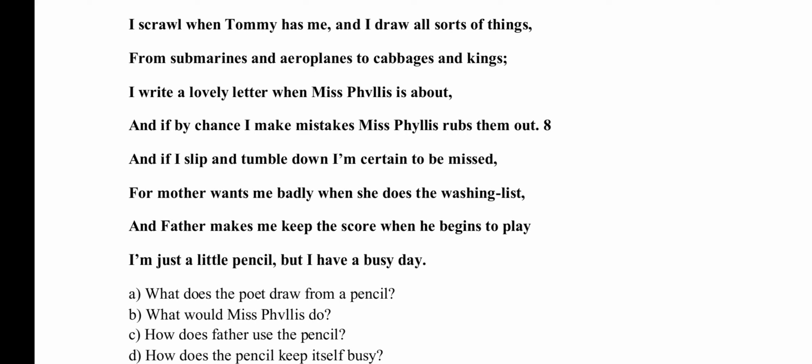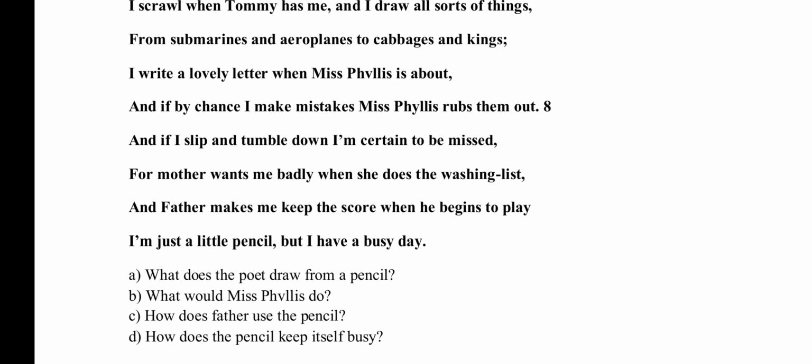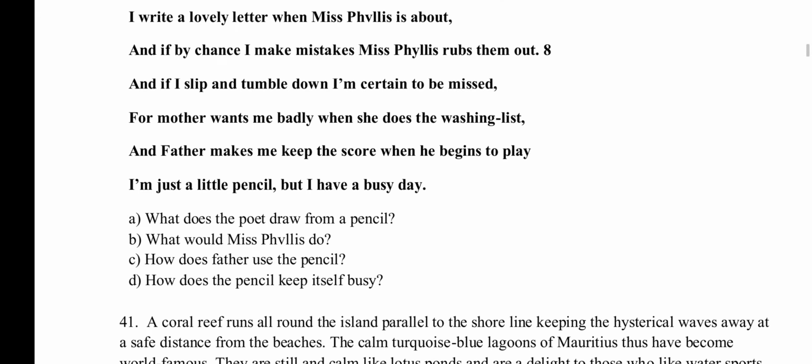What does the poet draw from a pencil? So it's submarines, aeroplanes, cabbages, and kings. So what would Miss Phillip do? So if there are mistakes, so Miss Phillip rubs it out all. So how does father uses a pencil? Makes me keep the score, to write the score. So next it is how does the pencil keep itself busy? So it has a busy day, all time writing and erasing.